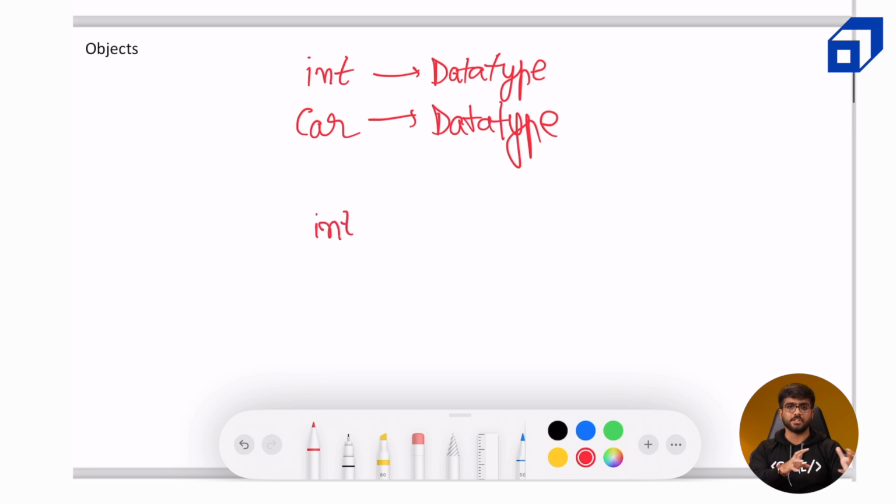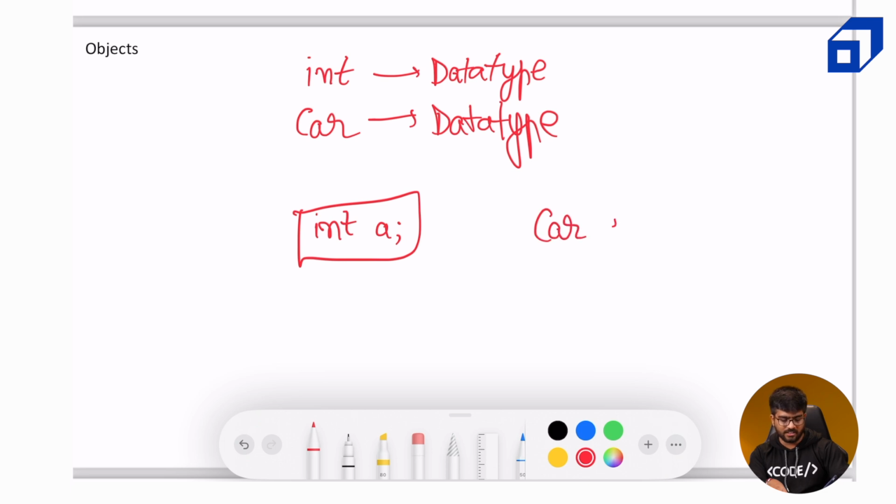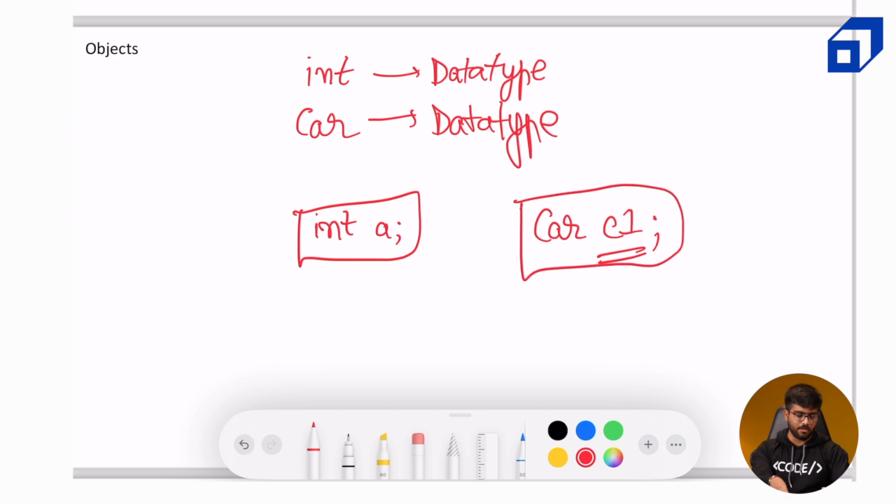If you remember the difference between declaration, definition, and initialization, if this statement int a is executed, it will allocate 4 bytes of memory to that variable. Similarly, if I use car C1, which is just a variable name, and you can use any variable name you want, this means that a suitable amount of memory will be allocated to the C1 variable of car data type.